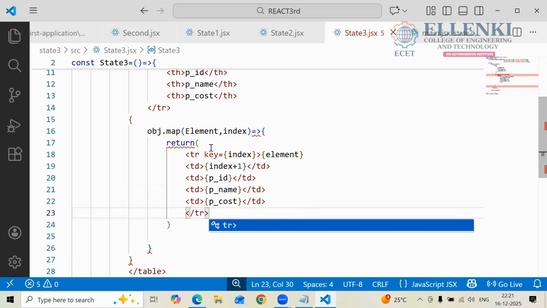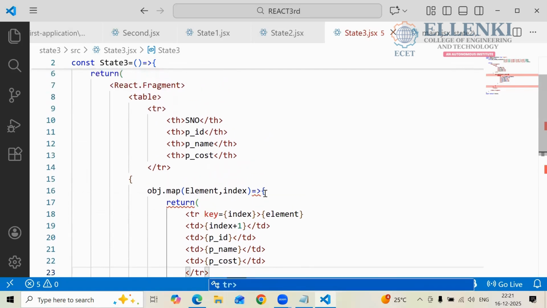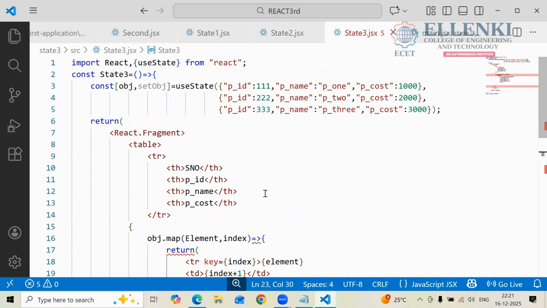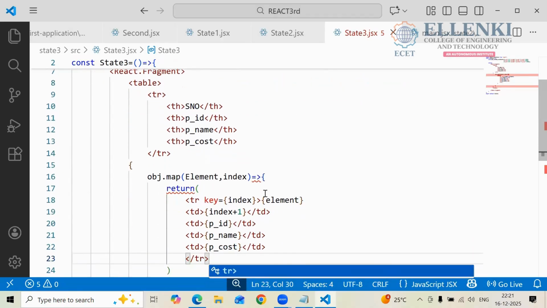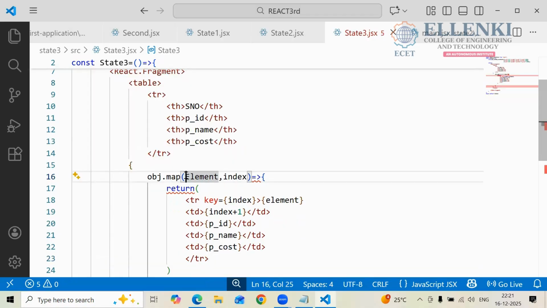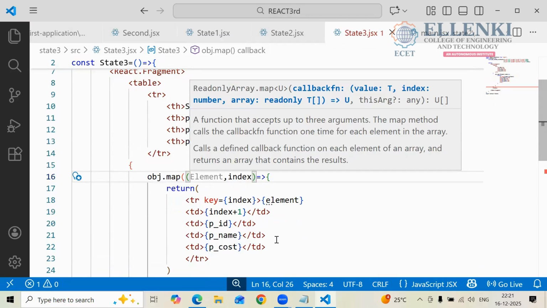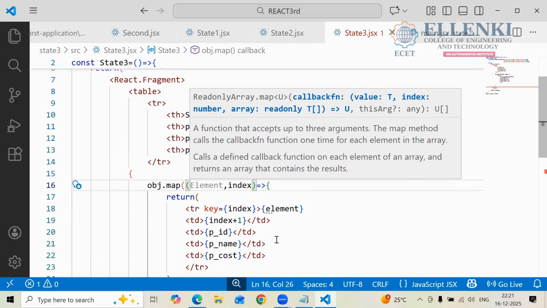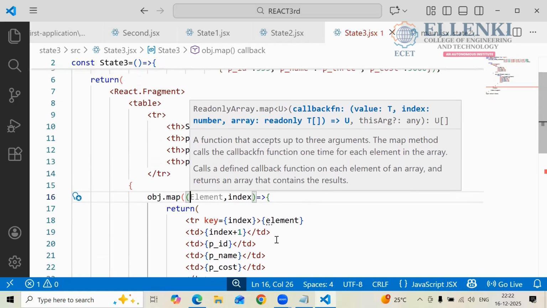Arrow function. TR. So here we didn't close anything. Where does the index come from? In the string.